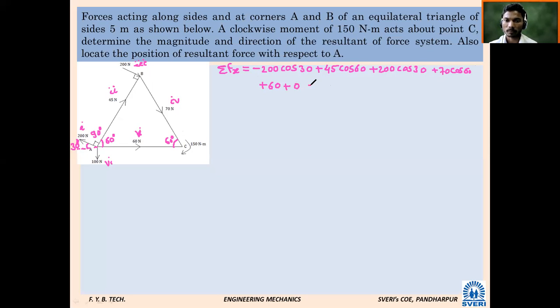Calculate this now, summation Fx. Are you observing whether I have considered the moment 150 Newton? We should not consider moment while calculating summation Fx and summation Fy. So calculate this summation Fx.